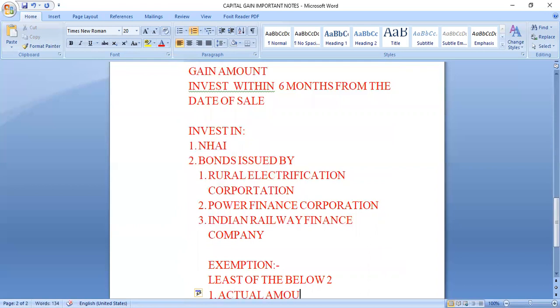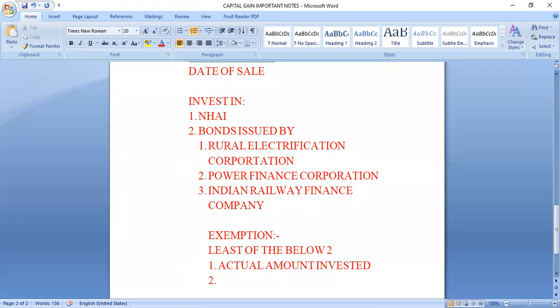What is the maximum limit given? 50 lakhs. The least of these two will be allowed as exemption under section 54EC.